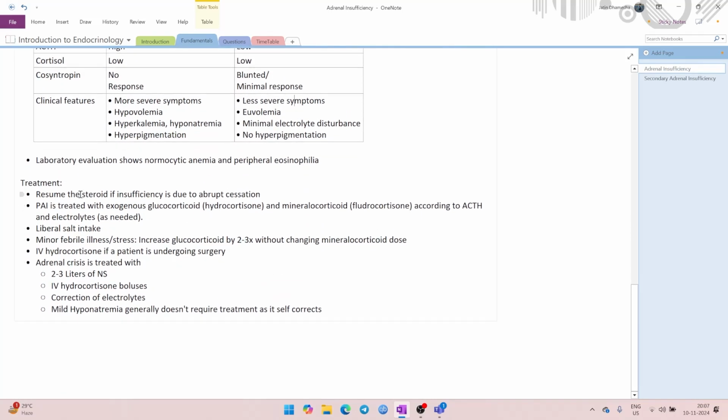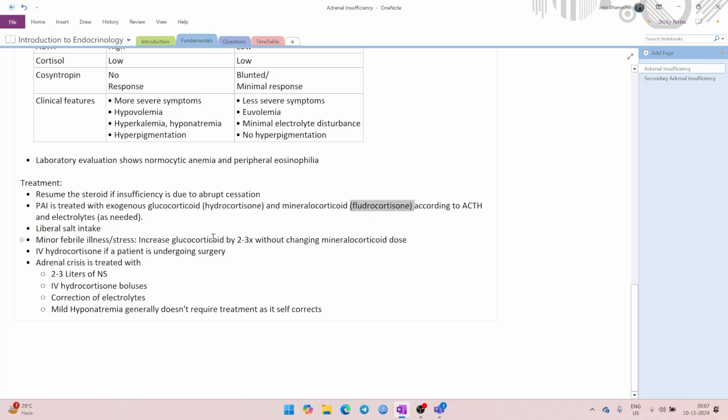Treatment. If the patient is taking steroids and the patient stopped steroids abruptly, then just resume the steroids. In case of tertiary or abrupt cessation, the treatment is resumption of steroids. Primary is treated with exogenous glucocorticoids and mineralocorticoids as needed. So you give the patient hydrocortisone. If the patient is stable on hydrocortisone, you do not need to add fludrocortisone.